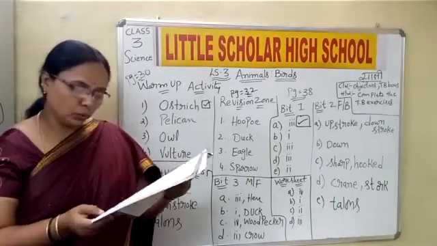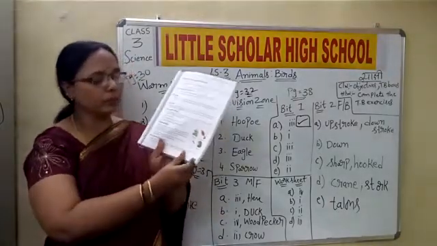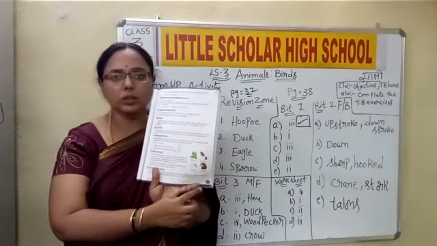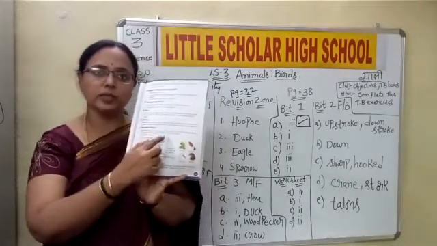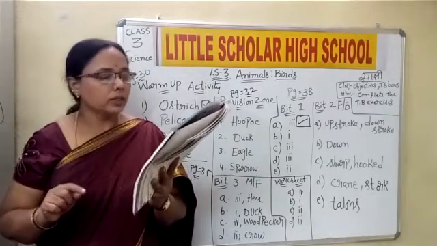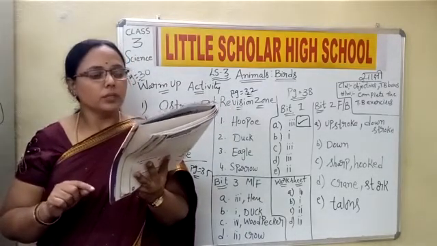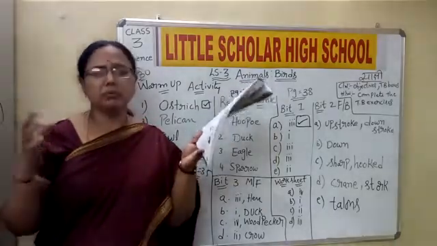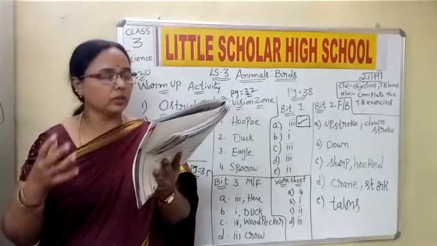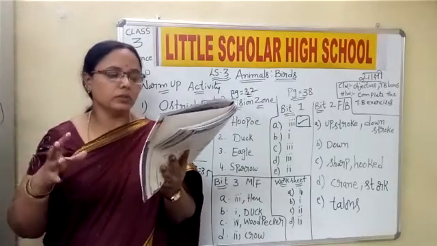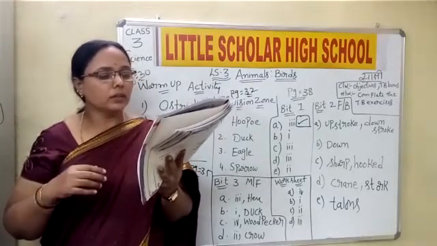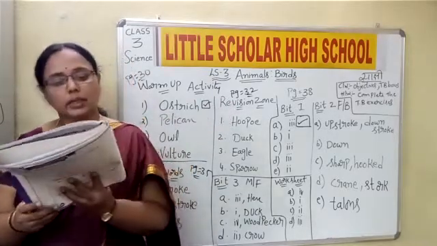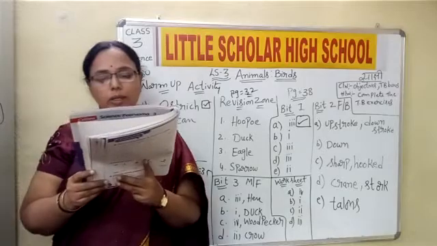Now let us come to page number 39. On page number 39 you have value based activity. What it is saying here is, after a heavy storm you find a baby bird in your balcony. Storm is what? Very heavy winds with rain, blowing winds with the rain. It has hurt its wings and cannot fly. How do you think you can take care of it?